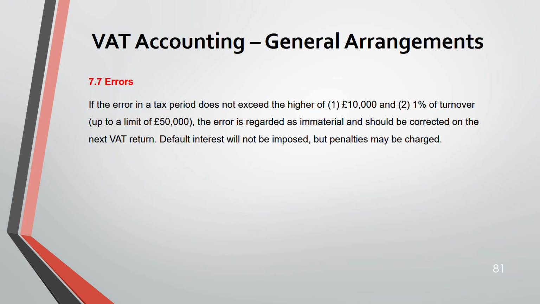Now, errors. If the error in a tax period does not exceed the higher of 10,000 and 1% of your turnover, that is up to a limit of 50,000, what happens? The error will be regarded as immaterial and it will be corrected in your next VAT return. There will be no default interest, but penalties may be charged.